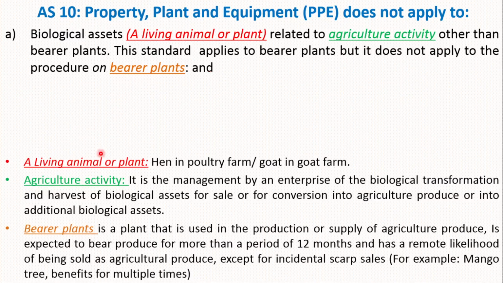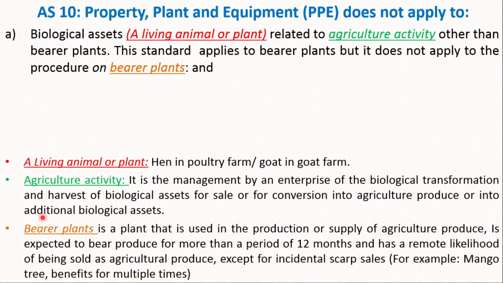A bearer plant is a plant that is used in the production or supply of agricultural produce, is expected to bear produce for more than a period of 12 months, and has a remote likelihood of being sold as agricultural produce except for incidental scrap sales. For example, a mango tree.